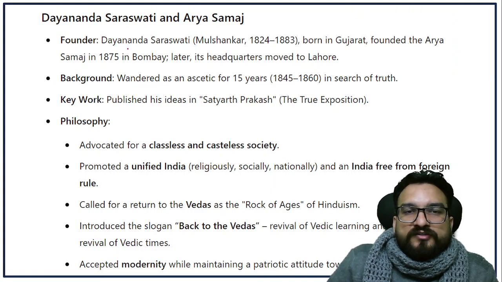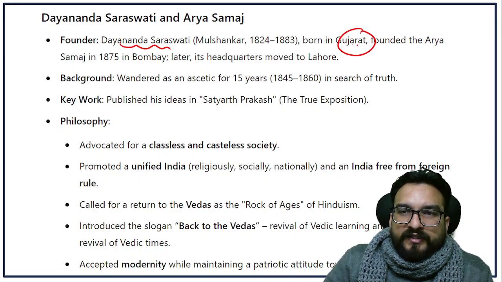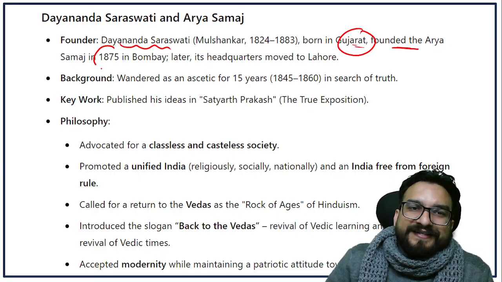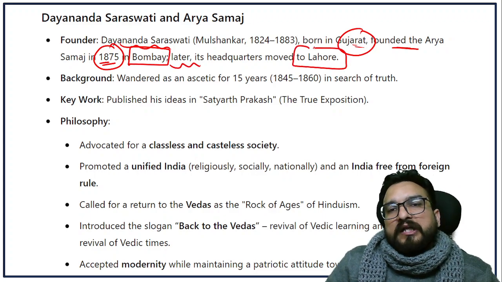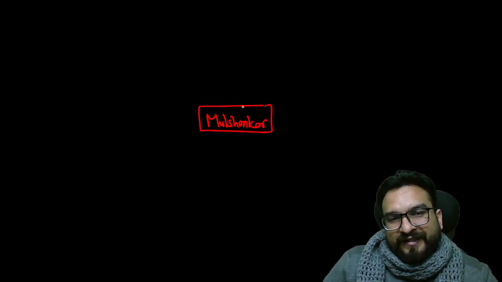See, Dayanand Saraswati was born in Gujarat. Later he founded the Arya Samaj in 1875 in Bombay. Later he moved its headquarters to Lahore. See, you understand about Dayanand Saraswati. His real name was Mool Shankar, right?